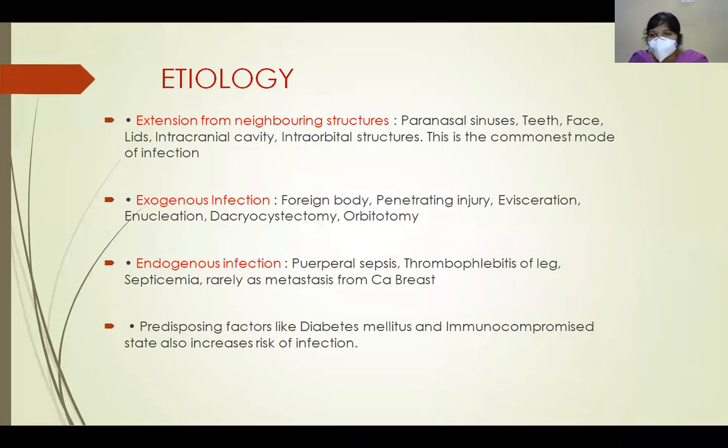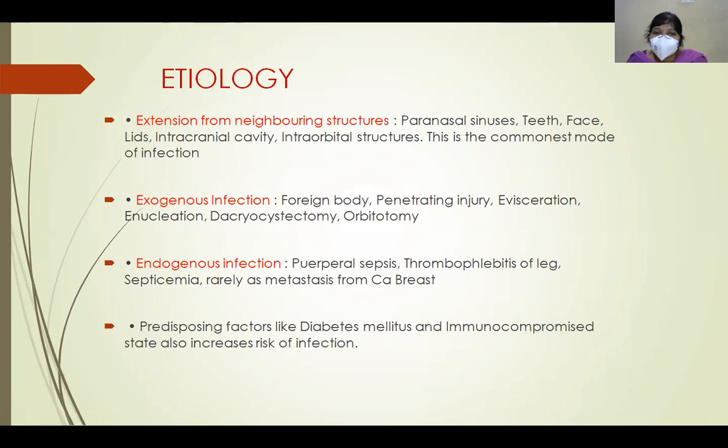So what is the etiology of orbital cellulitis? There are three ways of spread. The most common is extension from the neighboring structures like paranasal sinuses, tooth, face, lids, intracranial cavities, and intraorbital structures.